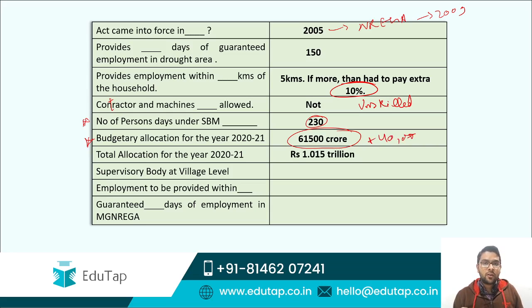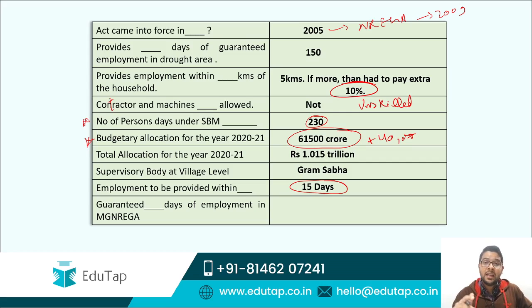Now guys, there is an important question which could be part of our phase 2: the supervisory body at the village level. Supervisory, that is monitoring. Monitoring is being done by Gram Sabha. Then the employment is to be provided within 15 days. We have covered this point multiple times. If they fail to provide you the work, they will provide you the unemployment allowance. And who will pay the unemployment allowance? It is the state government who will bear the expenses regarding the unemployment allowance.